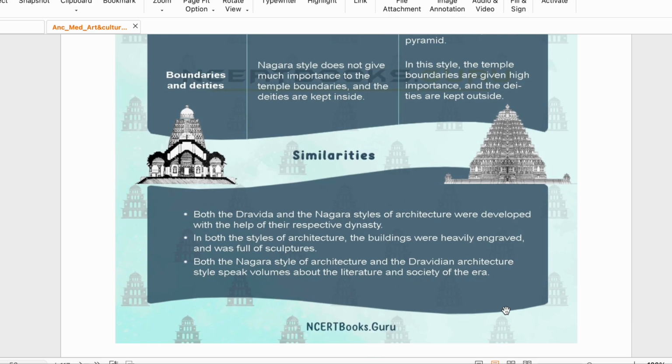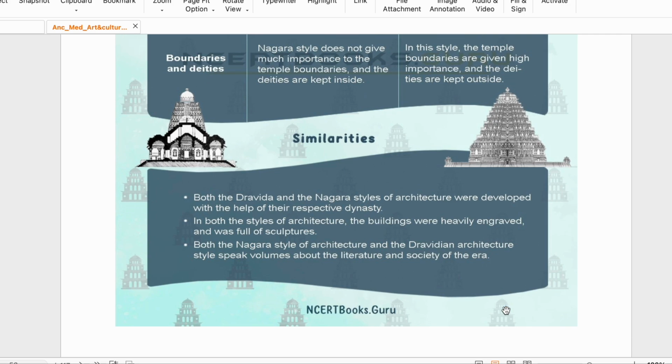Similarities are also there: both the Dravida and Nagara styles of architecture were developed with the help of their respective dynasties, and patronage is always there. Both the buildings were heavily engraved and full of sculptures, but it is not always true; in some North Indian temples you will see no engraving at all. Both the Nagara and Dravidian architecture speak volumes about the literature and society.